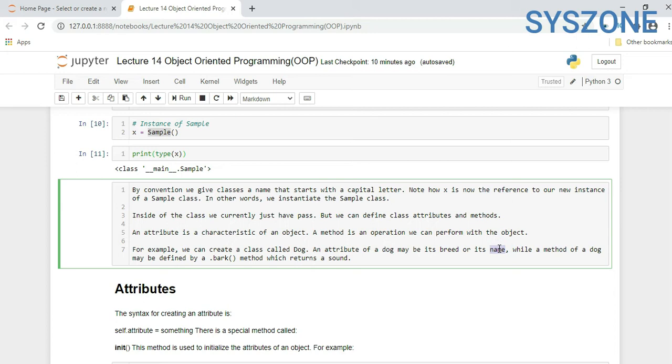These would be called attributes of that class, while a method of a dog may be defined as dog bark. Usually we use parentheses after object dot and the method name, and the method will return a sound. We'll see the example of attributes.